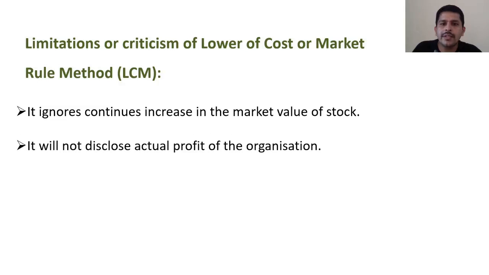It will not disclose the actual profit of the organization, as it fails to record the actual market value of the asset in the books of accounts. It is not able to disclose the actual or factual profit of the organization in a specific market condition.